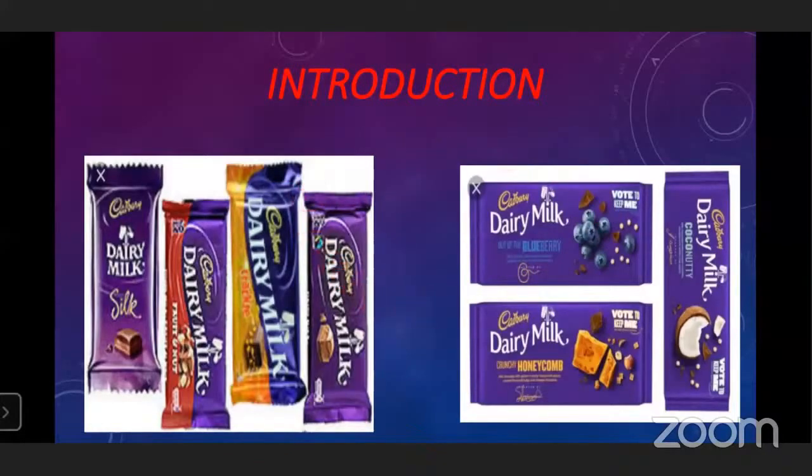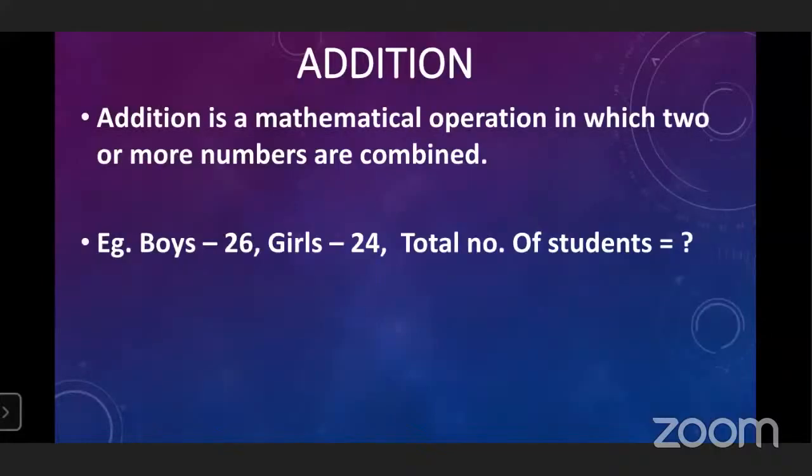Okay, so what is the meaning of addition? Addition is a mathematical operation in which two or more numbers are combined. Addition means what? Two or more numbers combined. Very good. Two or more numbers join.